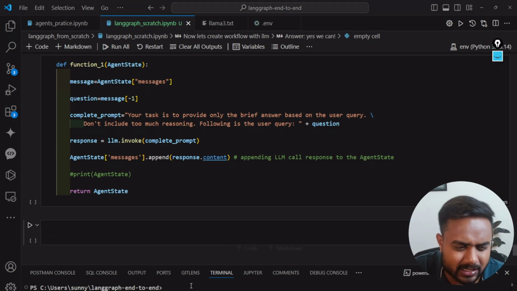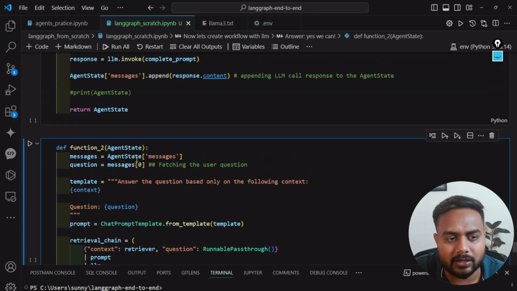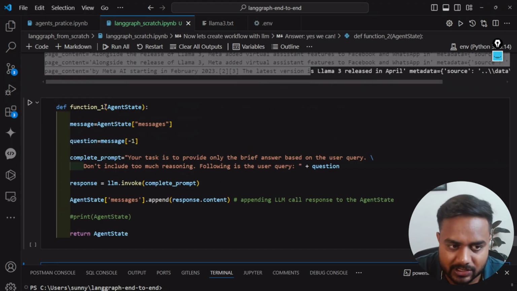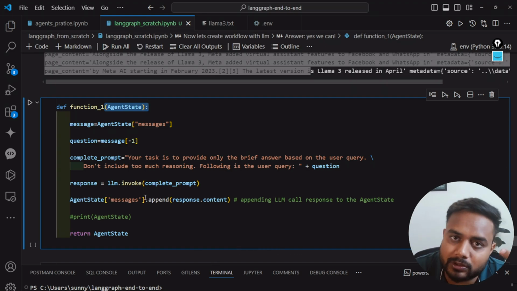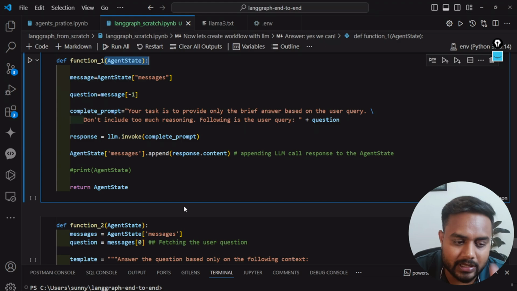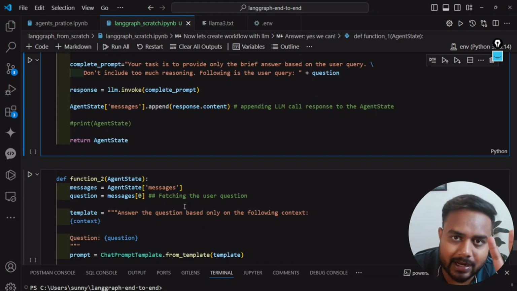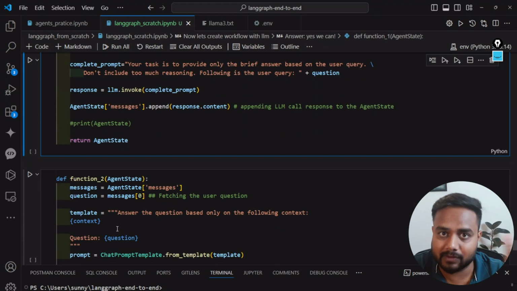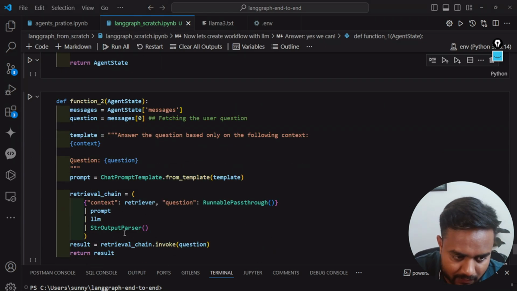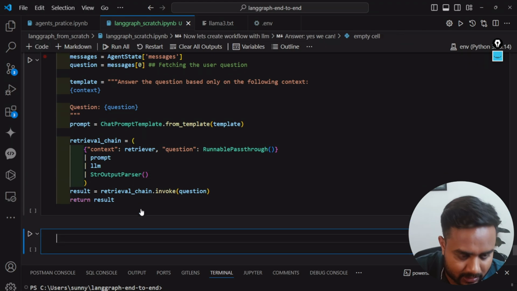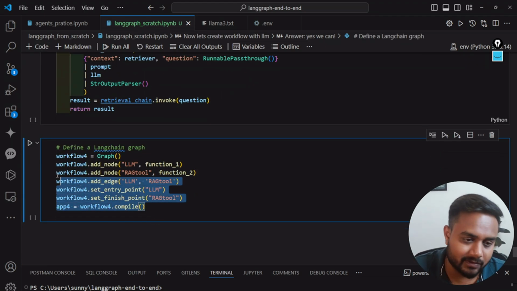I'm creating a very simple workflow, and here I will explain the concept of the agent state as well. Then in the next implementation, inside the next graph, I will import the state graph. So here I'm creating a workflow using the simple graph class itself. Here is my workflow guys, and you can easily understand it if you have seen my previous video.